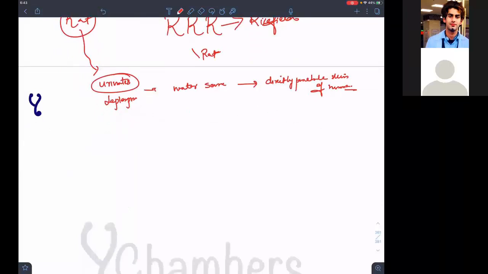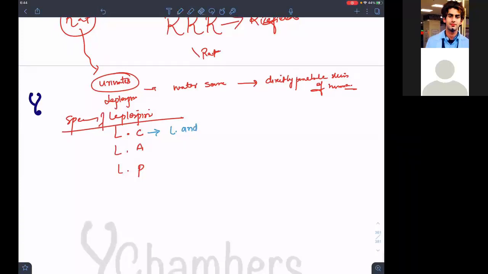Now, what species can you see in Leptospira? So what species are present there? We have L cap. Remember L cap. These are the species of Leptospira. Let me take a nice color.